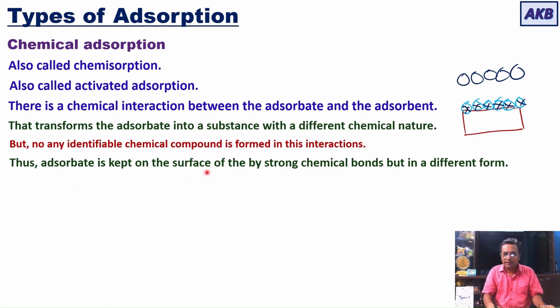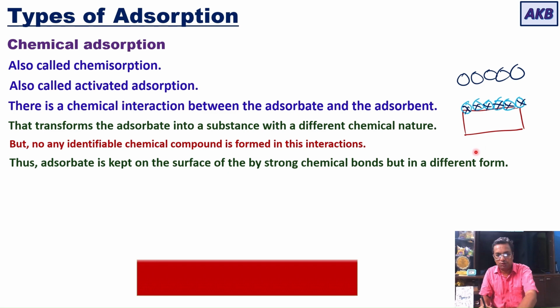So the adsorbate is kept on the surface, and how is it kept? In the case of physical adsorption, weak van der Waals forces were involved. In this case, there is chemical bonding between adsorbate and adsorbent, and this chemical bonding holds the adsorbed substance onto the surface of the adsorbent. I hope this is clear to you.